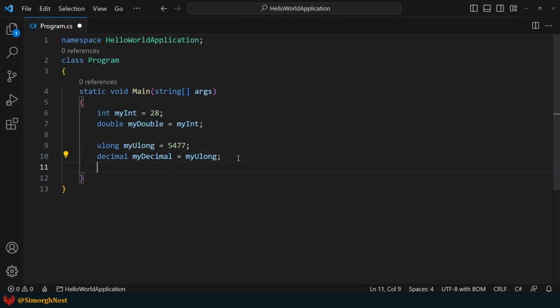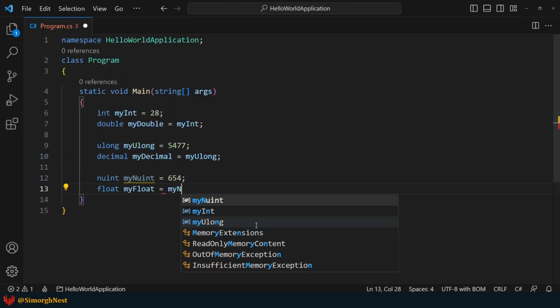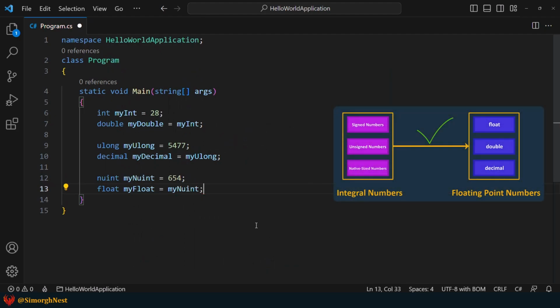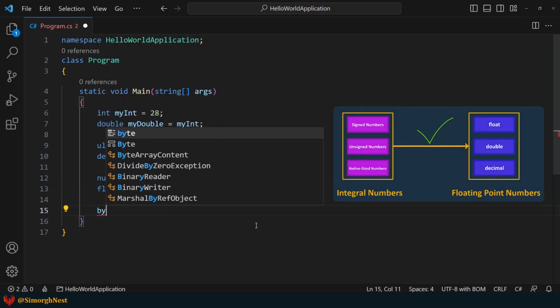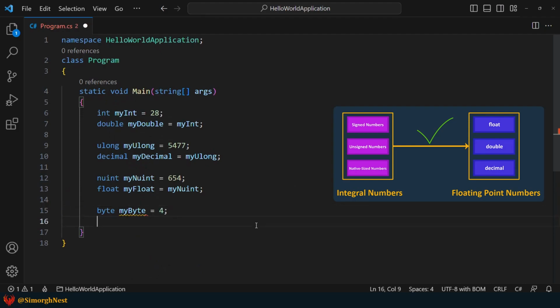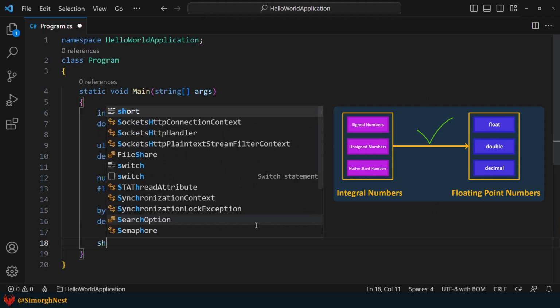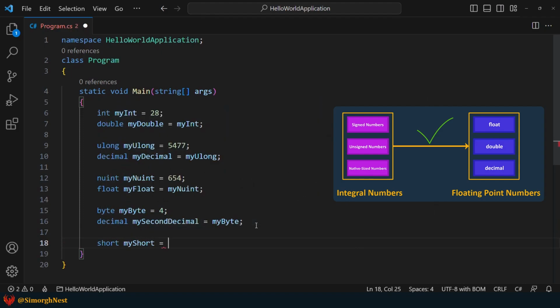Additionally, let's demonstrate an automatic cast from a native size type to a floating point type. As previously mentioned, one important aspect to note is that all integral numbers can be automatically cast to any floating point number without facing data loss or precision issues.